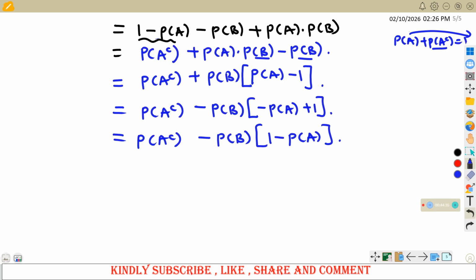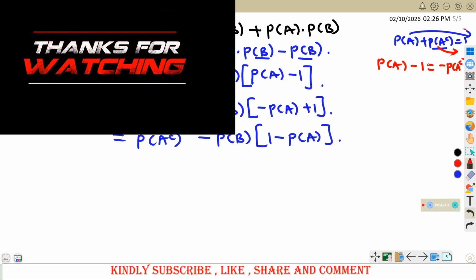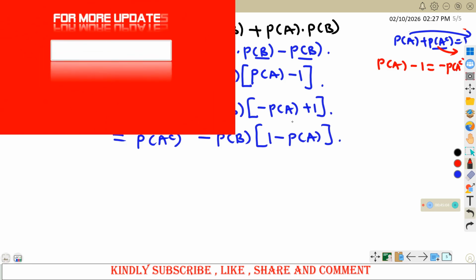I hope that one is okay. So I'm pulling out a minus such that I can have 1 minus probability of A instead of probability of A minus 1. Or else, you can also get it from here. You can bring the one this side, you take this one the other side. In other words, probability of A minus 1 is same as negative probability of A complement. Still, it can make sense as well.